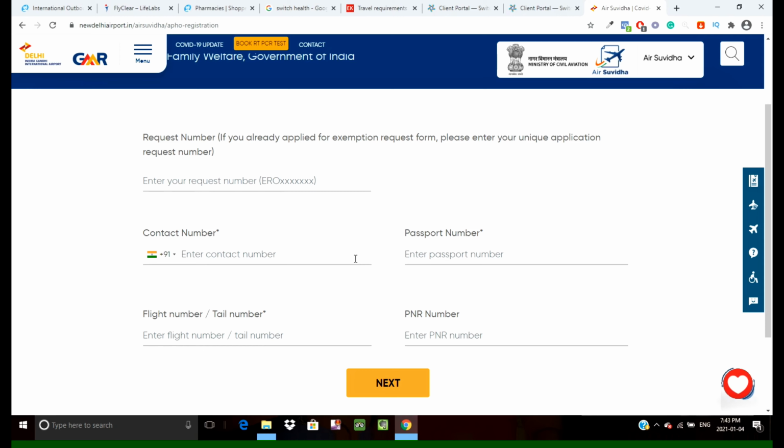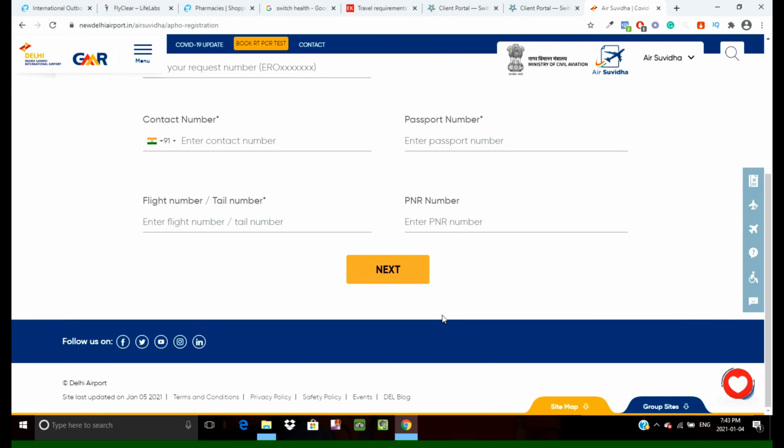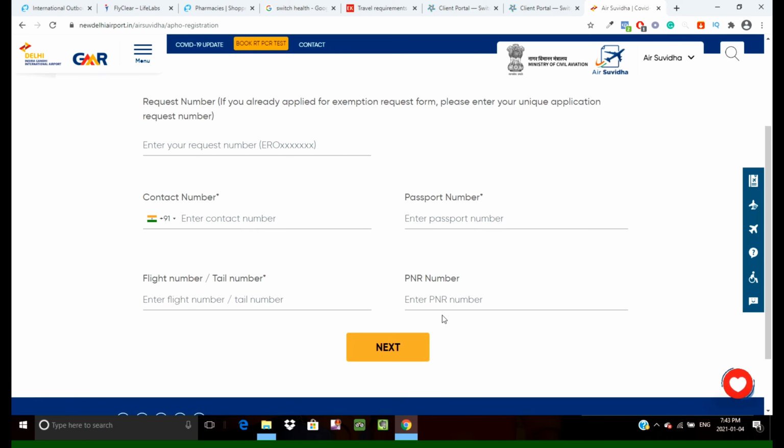Please remember that you will have to do this within 72 hours prior to your departure, and once you submit that self-reporting form, they will email you the receipt. Take that printout with you. They will ask you for that printout, I think at the time of boarding as well as in India.